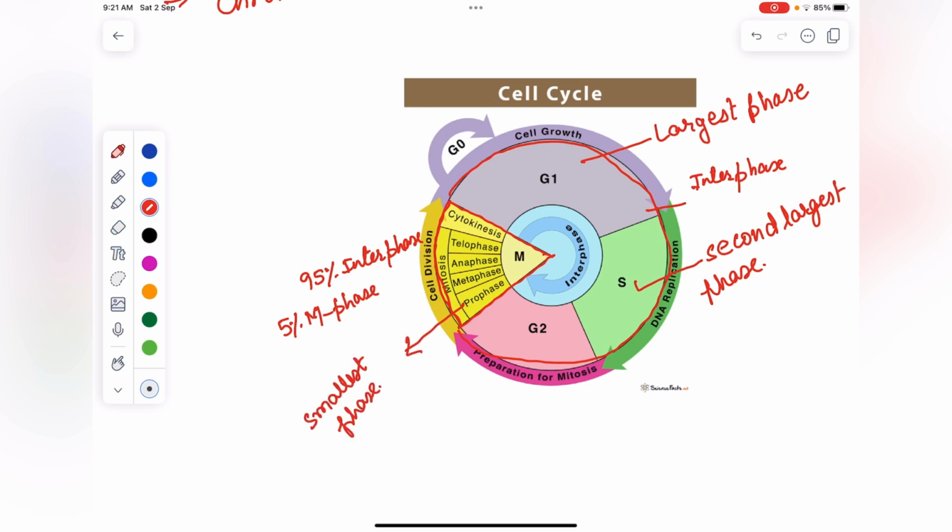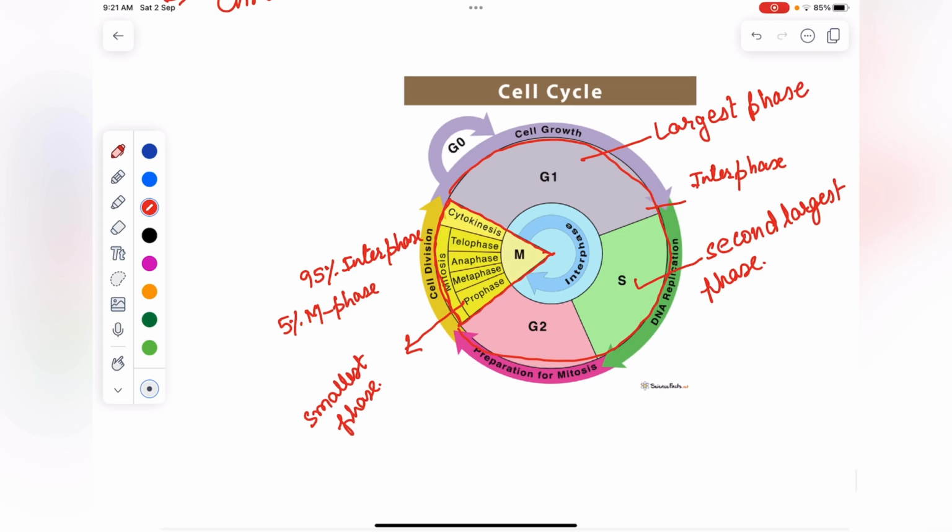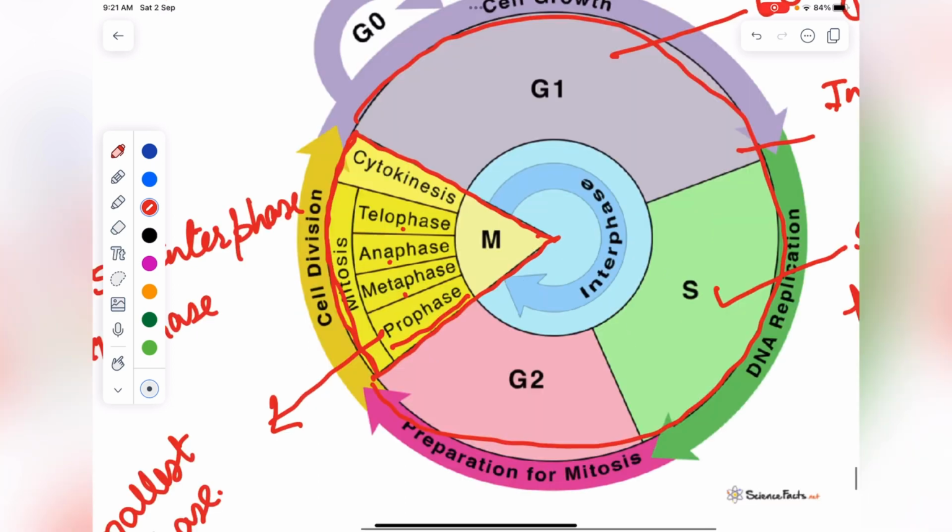M phase has 4 stages, that is prophase, metaphase, anaphase and telophase. These are the 4 stages of M phase.